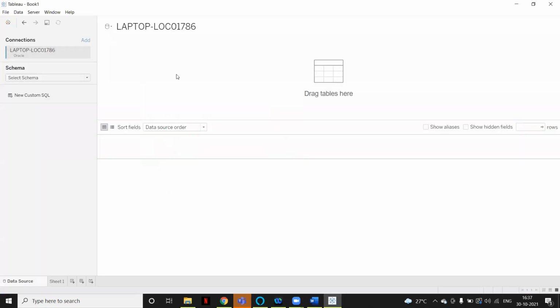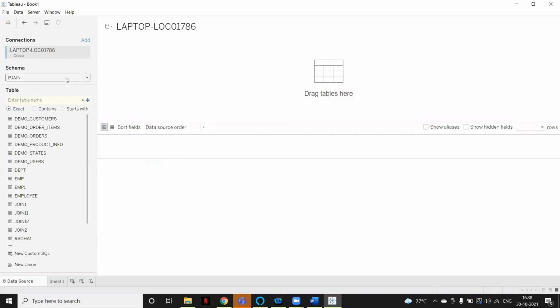Okay, now you can see this window will open, and on the left-hand side you can see the connection details, and below that we have some schema. It's the same structure that we have in the backend. Even in Oracle we have to select the schema where we want to work. For now we have data available in the PGen schema, so I have selected PGen.